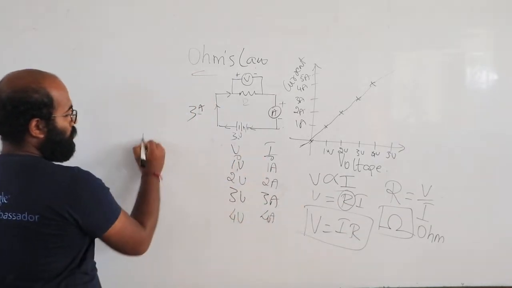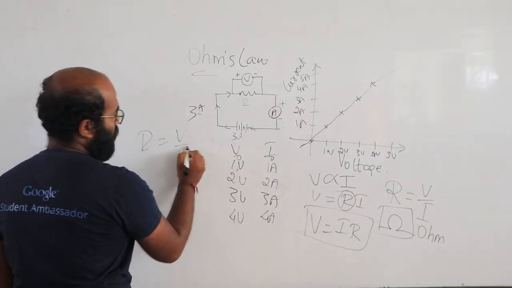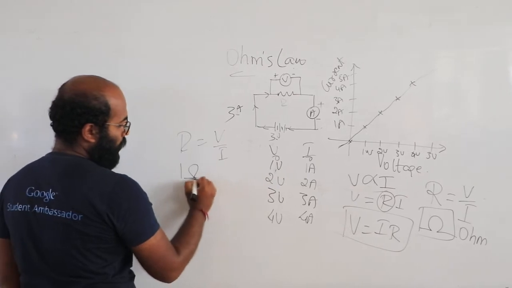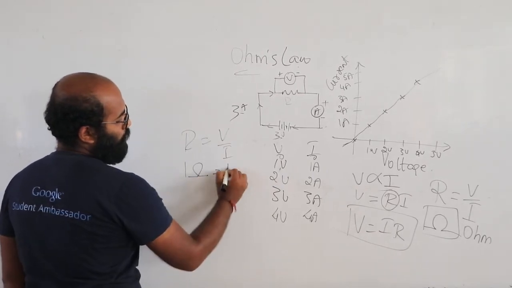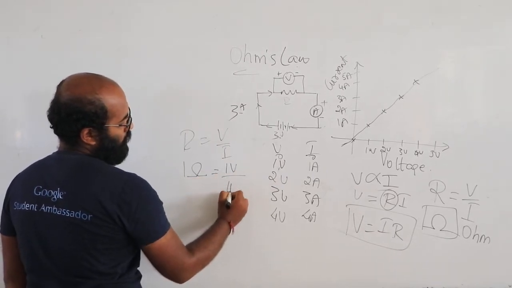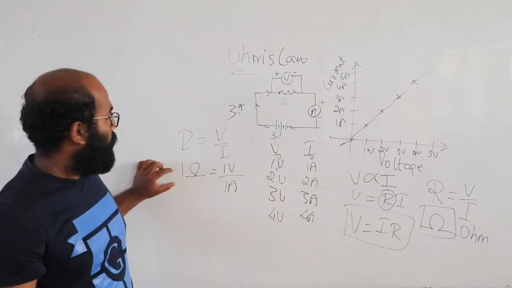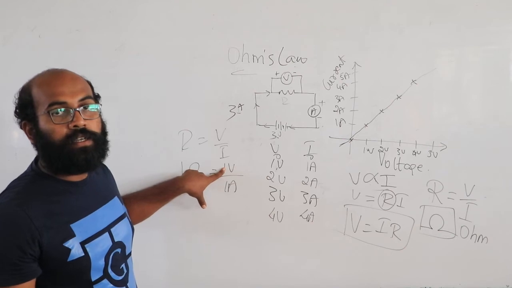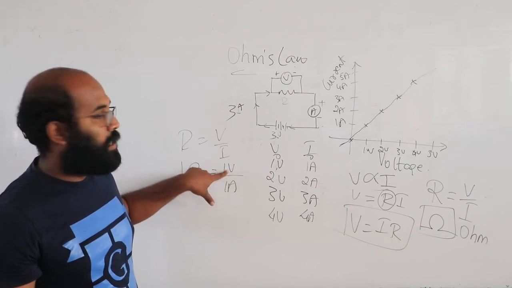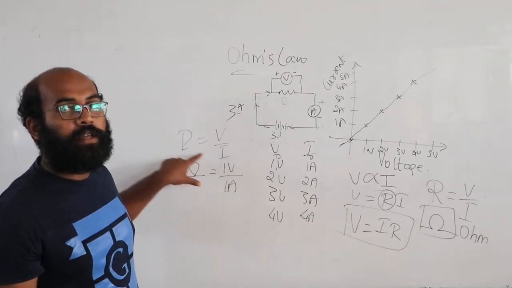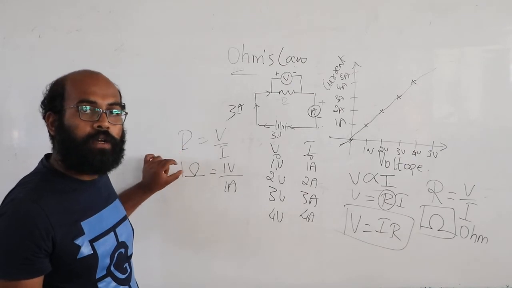R is equal to V by I. You say 1 ohm when potential difference is 1 volt and the current flowing is 1 ampere. When the potential difference is 1 volt and the current flowing is 1 ampere, then it constitutes 1 ohm.